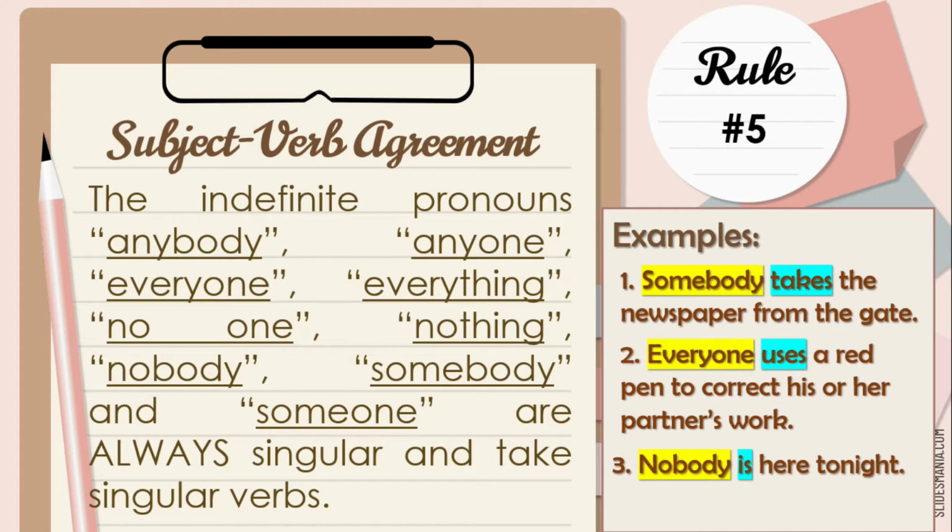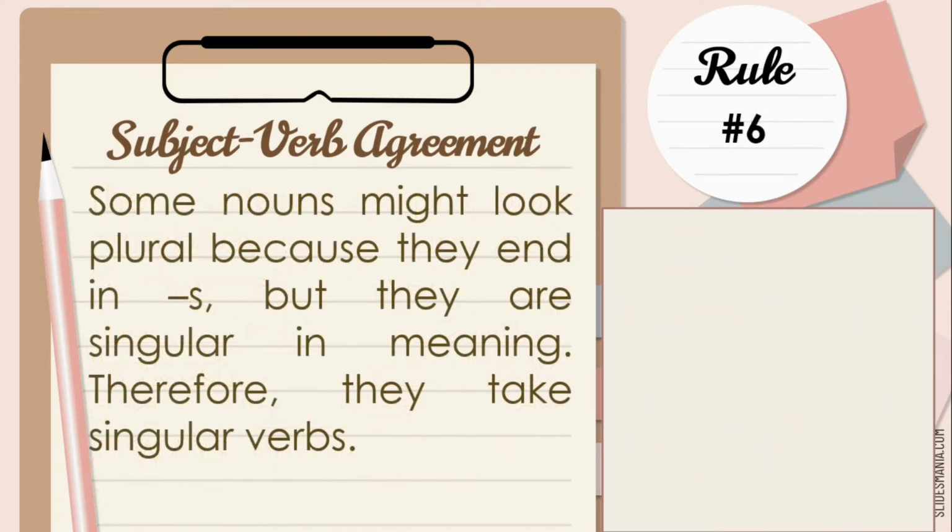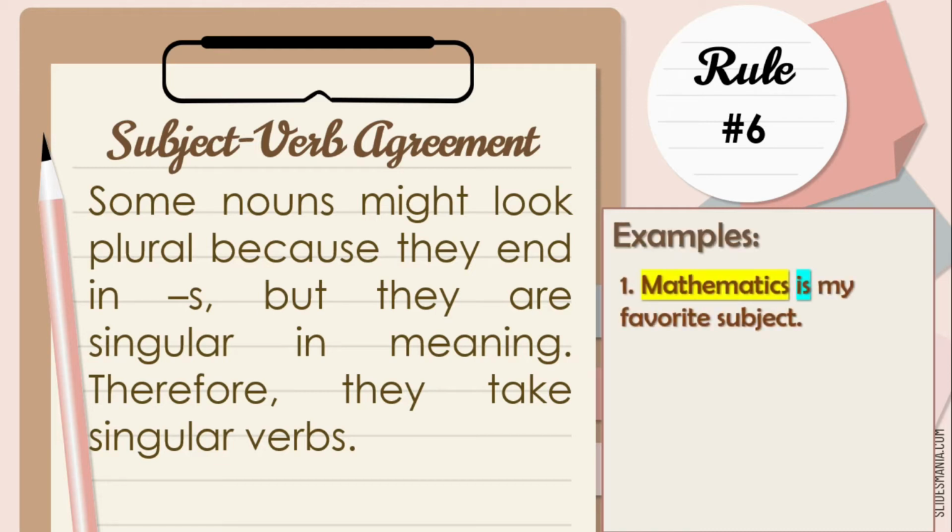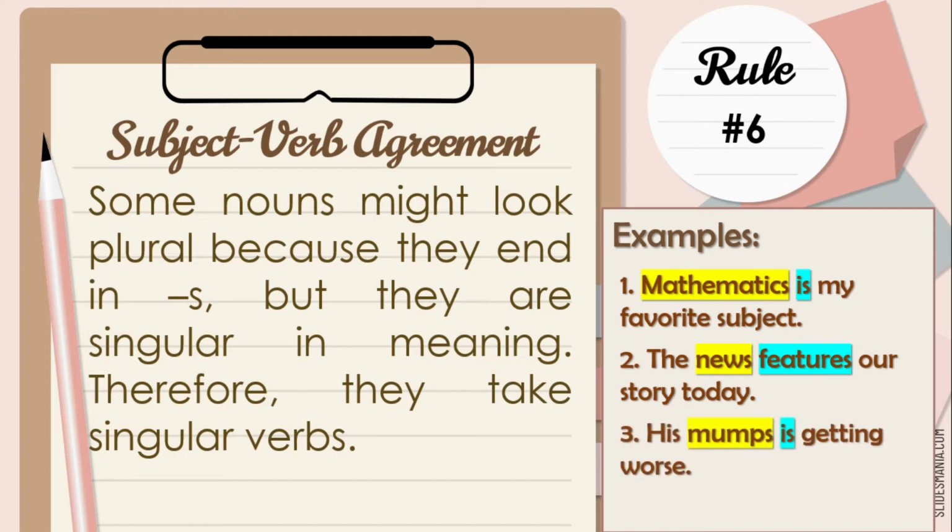Rule number 6. Some nouns might look plural because they end in s, but they are singular in meaning. Therefore, they take singular verbs. Here are the examples. Mathematics is my favorite subject. 2. The news features a story today. 3. His mom's illness is getting worse.